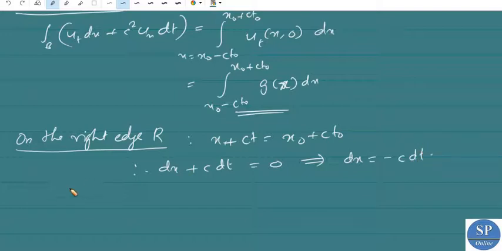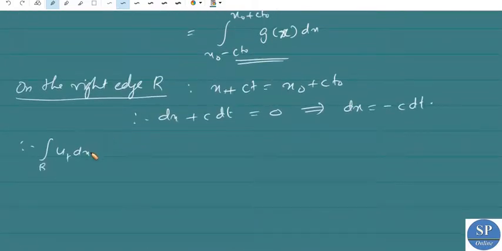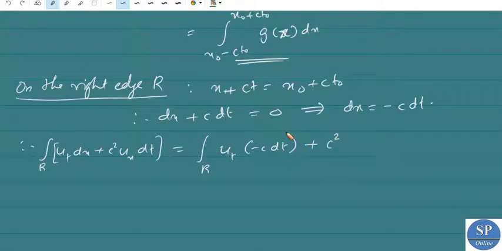Okay, so we have our integral over R of ut dx plus c square ux dt. Replacing dx by minus c dt, we have minus c dt plus c square into ux dt.